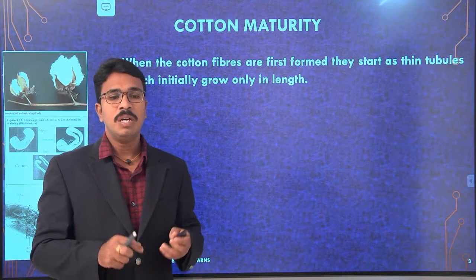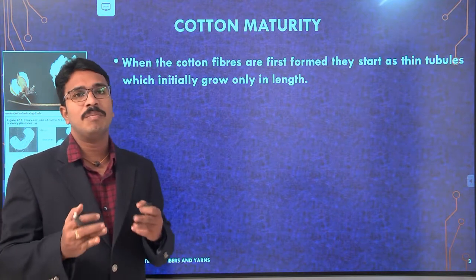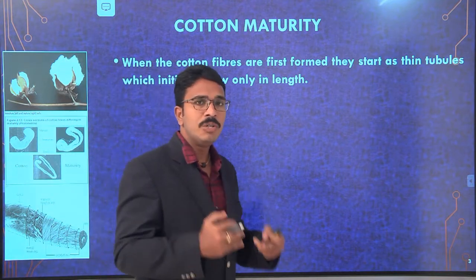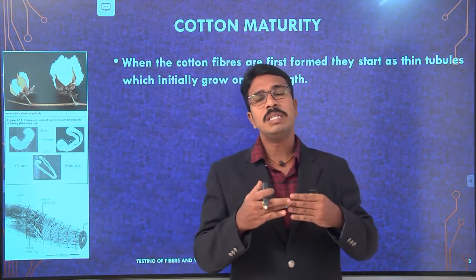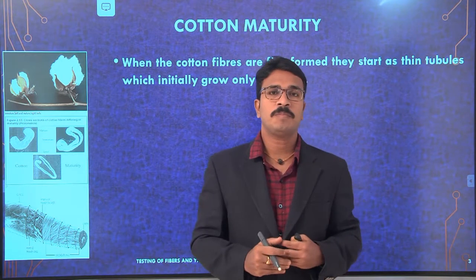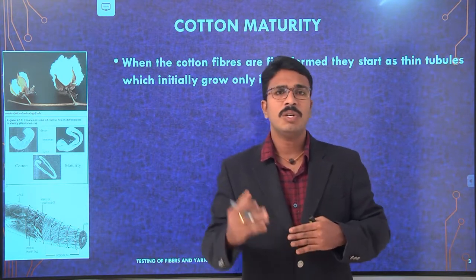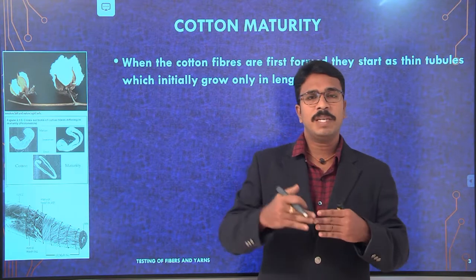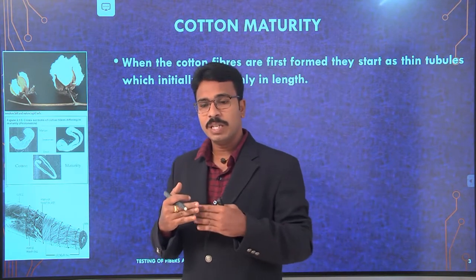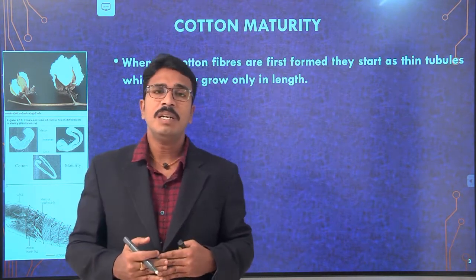So, to understand fiber maturity in detail, we should first understand how the fiber grows, and what the different stages are from the beginning to the end of fiber growth.